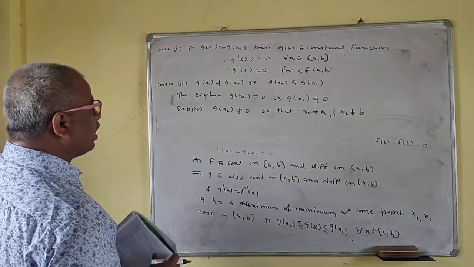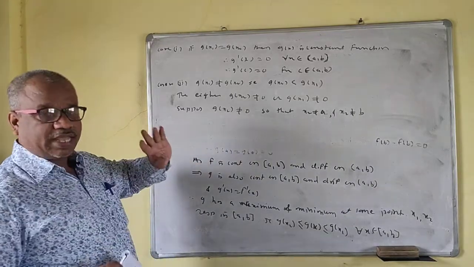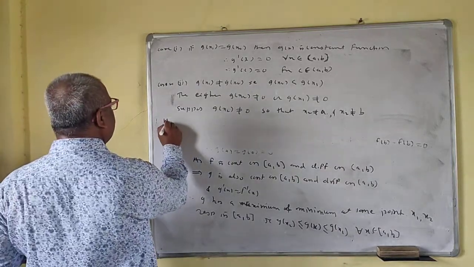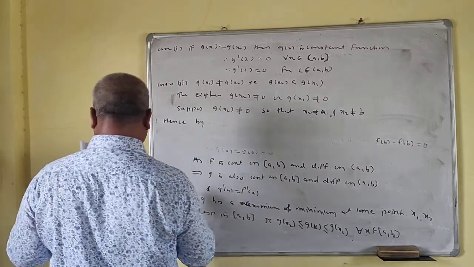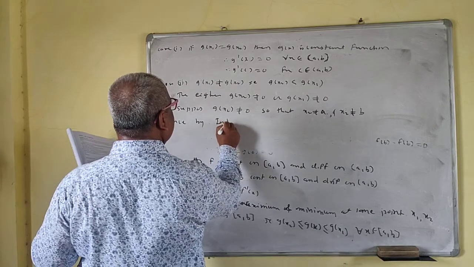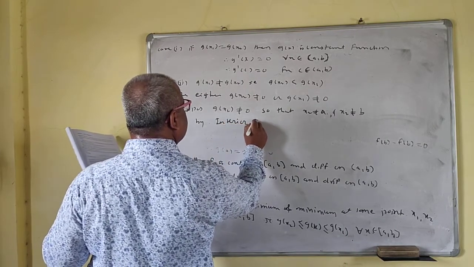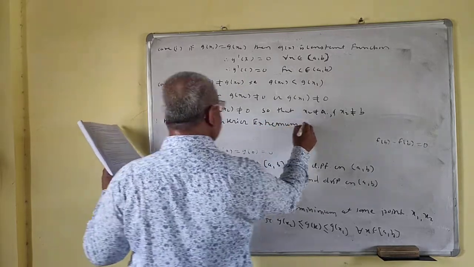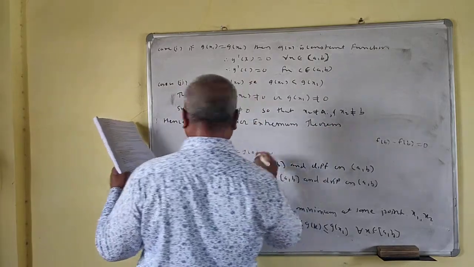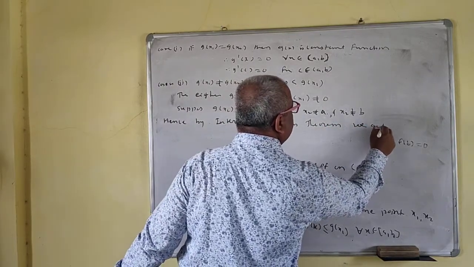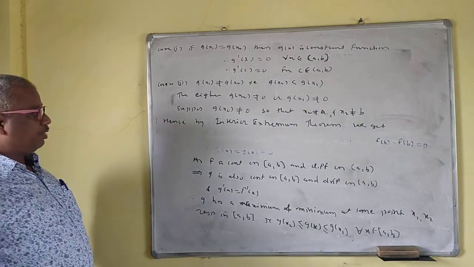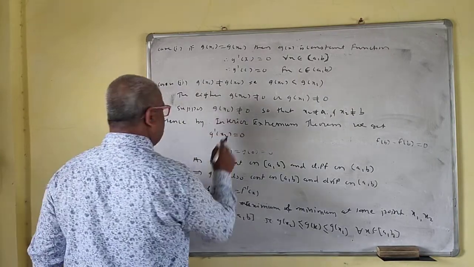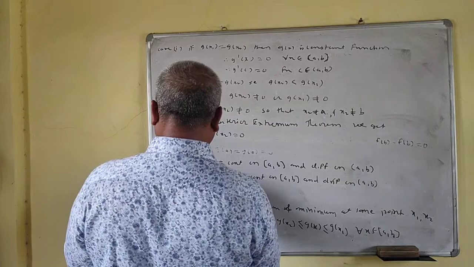Now we have seen the theorem: since the derivative exists, by the interior extremum theorem, because x2 is an interior point, we get g prime of x2 is equal to 0.